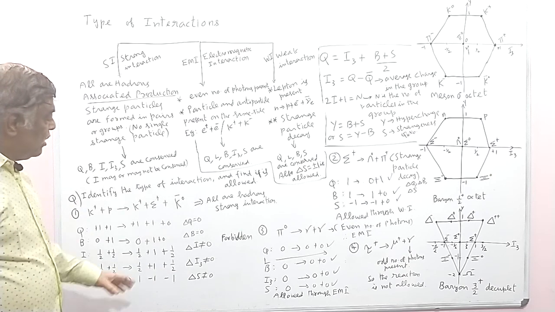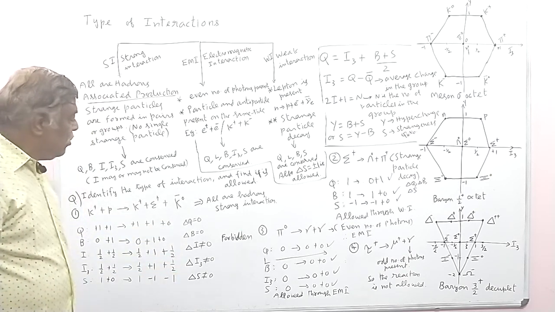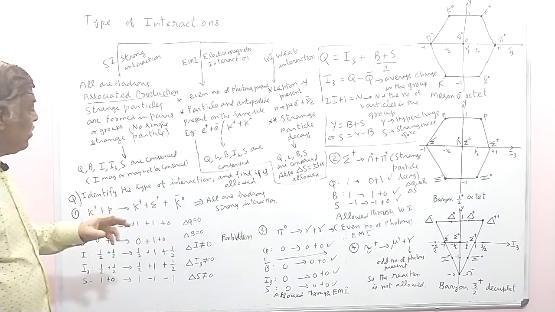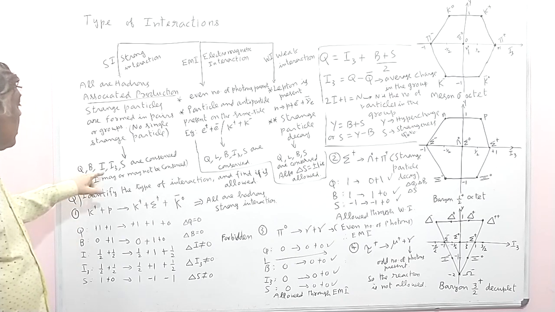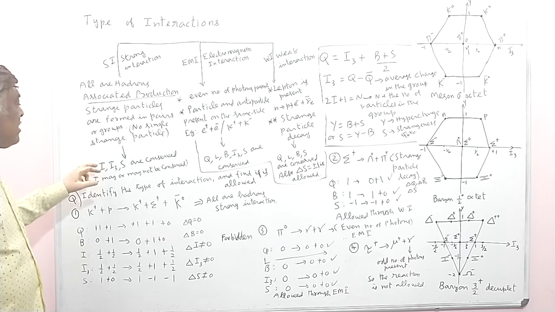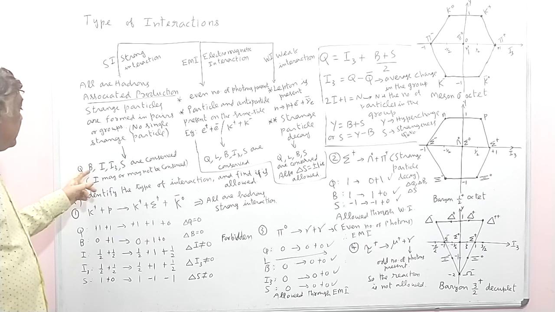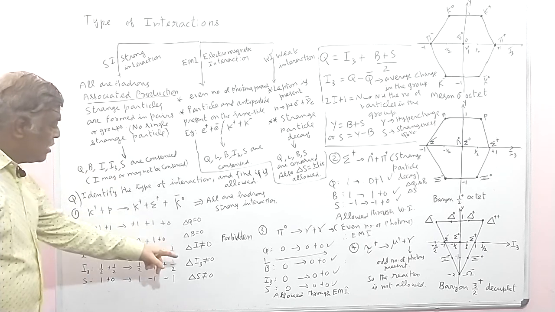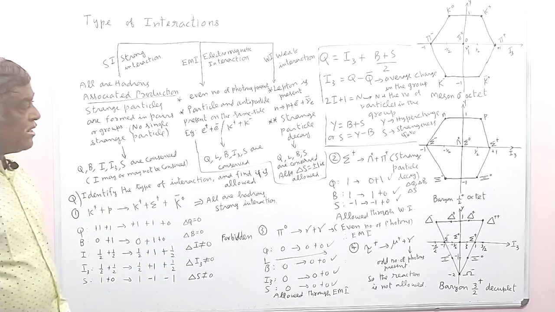Therefore delta I3 and delta S are not 0, even though delta Q and delta B are 0. In order for the reaction to be possible, all these quantum numbers must be satisfied. If only I is not conserved, that is not a problem. Otherwise the remaining four must be conserved: Q, B, I3, S. Since I3 and S are not conserved, this is a forbidden reaction.